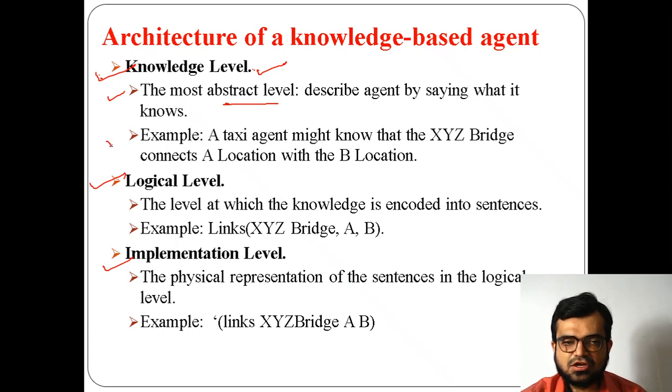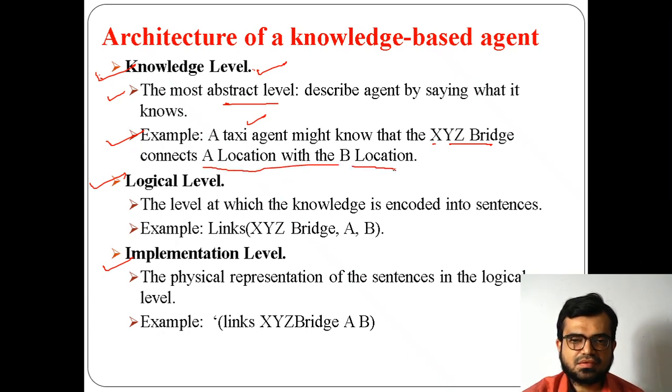An example has already been given. For example, a taxi agent, a car, knows that if XYZ is a bridge, for example a bridge named XYZ, this bridge can connect location A with location B. It just has information of what is there, not how it performs, that is, how to reach from one location to another. So that is why it is called the knowledge level.